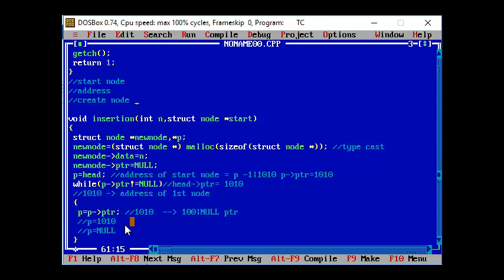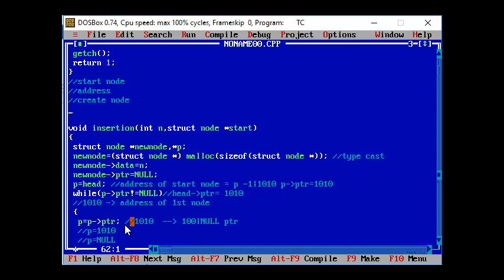And once that has been done, whatever address value that was present in your start node will be pointing towards the first node, and the first node address should be pointing towards the address of your second node. Okay, so this is very important. So this is how we are going to do the insertion process for your newly created linked list.